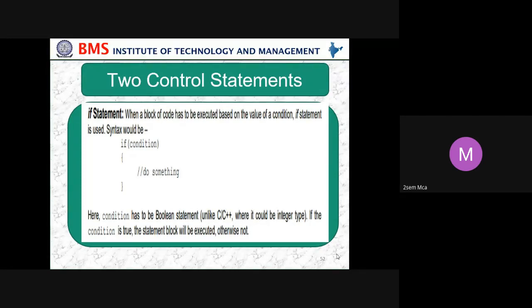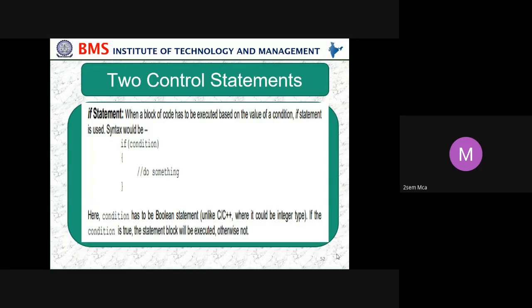The syntax is: if, then the condition in brackets, and whatever statements you want within the braces. Here the condition has to be a Boolean statement. What do you understand by Boolean statement? Either true or false, ma'am. Yes, true or false, correct. What you have told is correct.